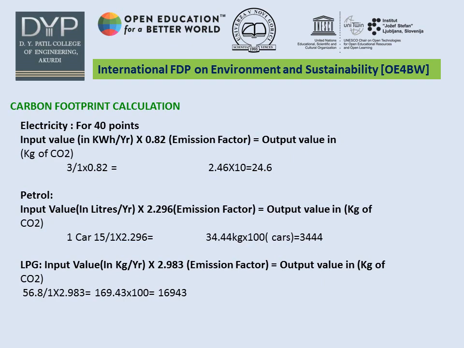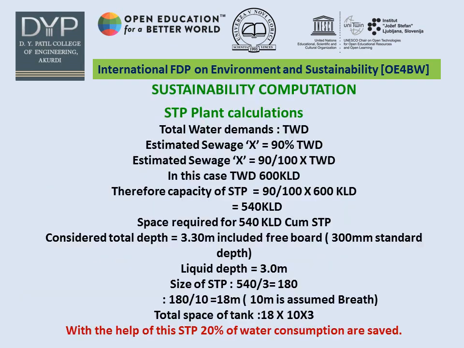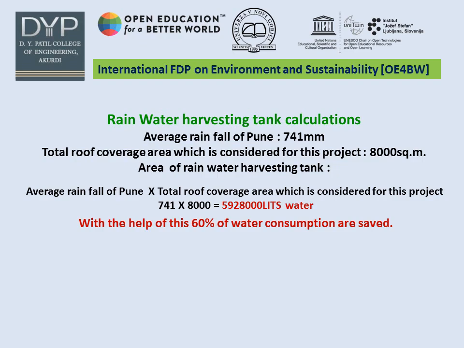Carbon footprint calculation. In this, a few points are considered with respect to this project, that is electricity specific use for lighting the lamp, petrol for vehicle and LPG for vehicle. STP plant calculation. In this case, with the help of the STP plant, we save 20% of water consumption. Rainwater harvesting. This rainwater harvesting concept is added for this project and it will save 60% of water consumption.